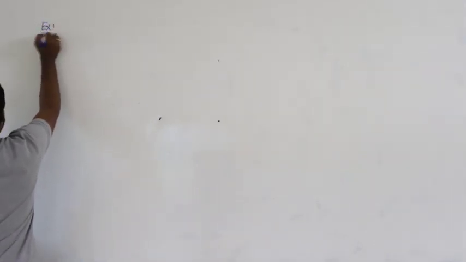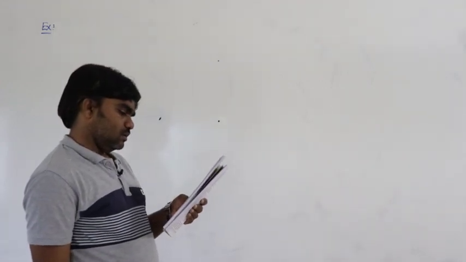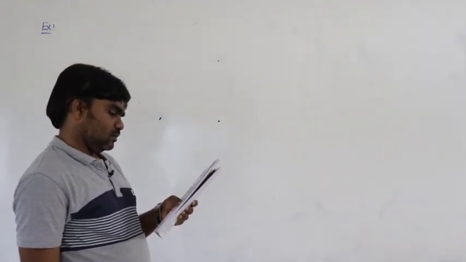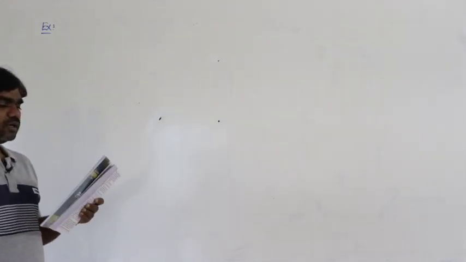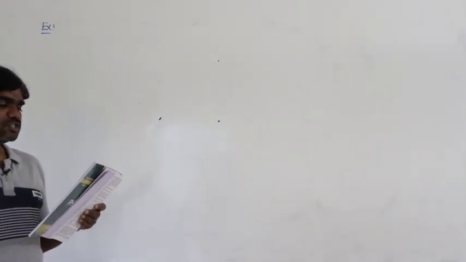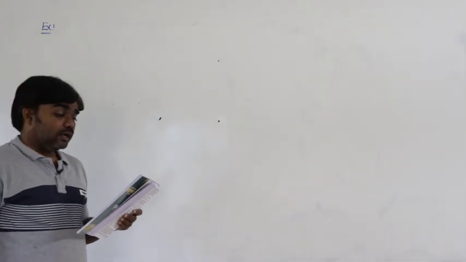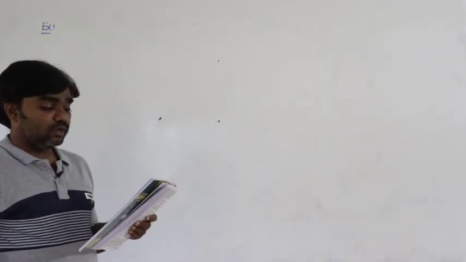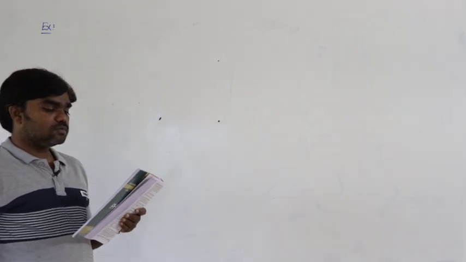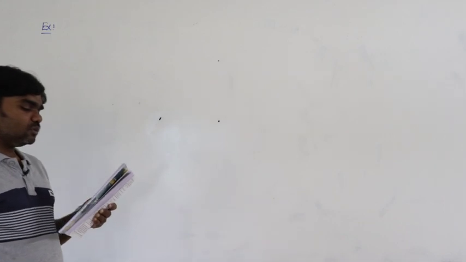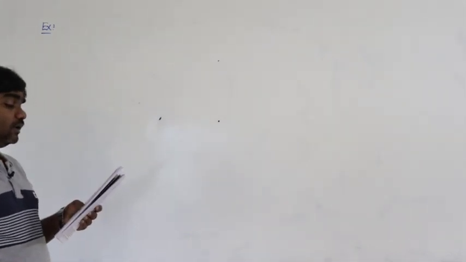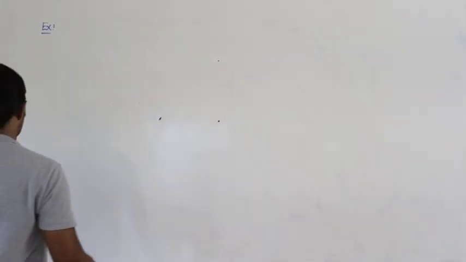So here is one example problem. A galvanometer of resistance 20 ohms is shunted by a 2 ohm resistor. What part of the main current passes through the galvanometer?